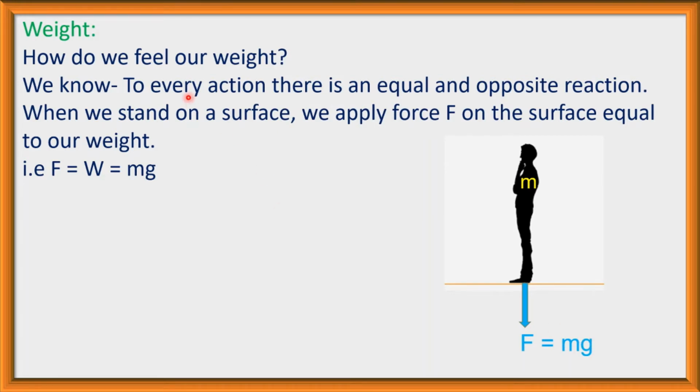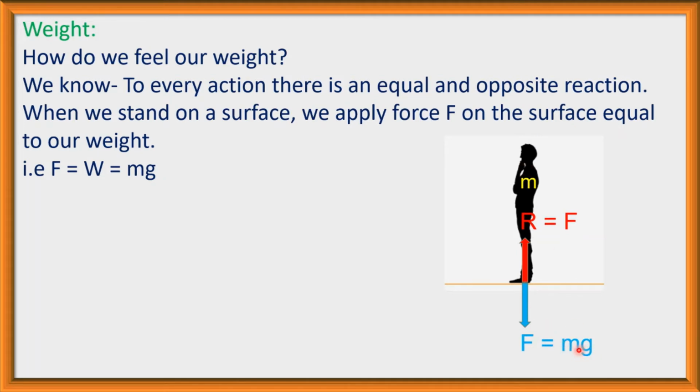And we know to every action there is an equal and opposite reaction. As the man is applying force F equal to mg on this surface, the surface will apply a force on this man, and this force is known as the reaction force, which is equal to F. The applied force F is equal to mg, which is the real weight of this man.